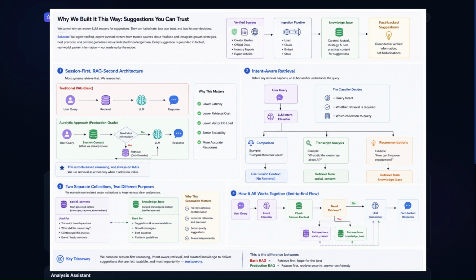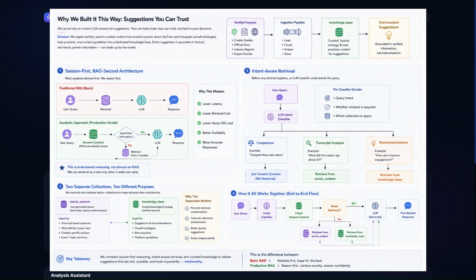Another important decision is intent-aware retrieval. An LLM classifier determines the query intent, whether retrieval is required or not, and which collection should be queried. We maintain two separate collections. The first one is knowledge base for recommendations and strategy, and the second one is social content for transcripts and extracted content. This prevents retrieval contamination and improves retrieval quality.